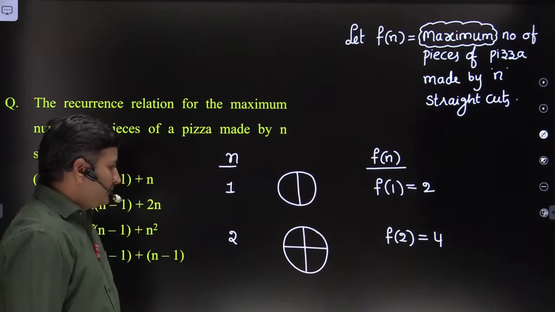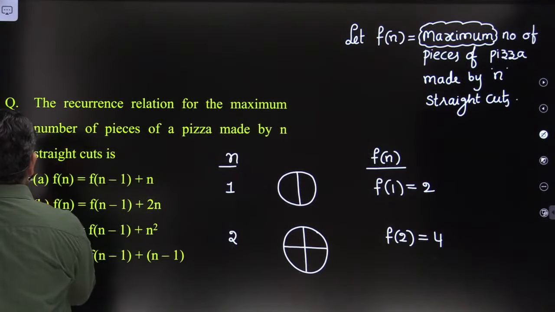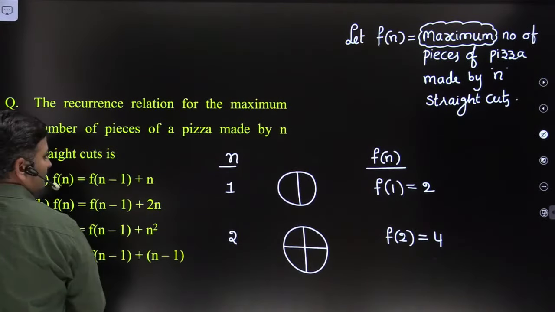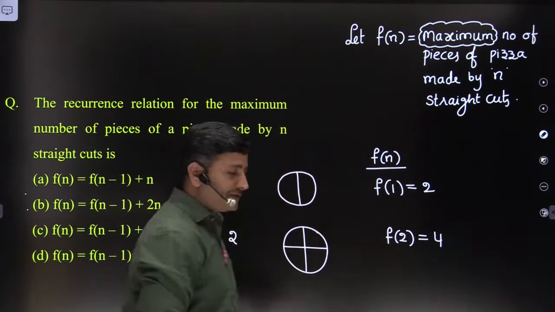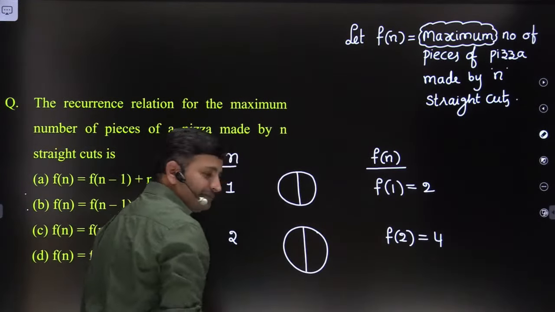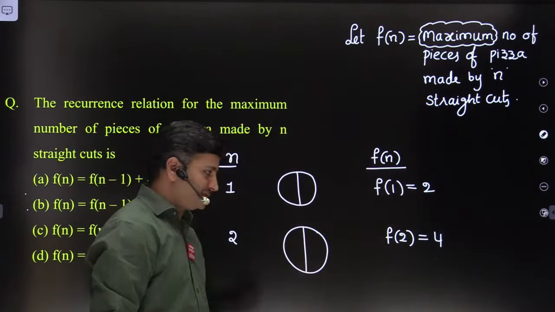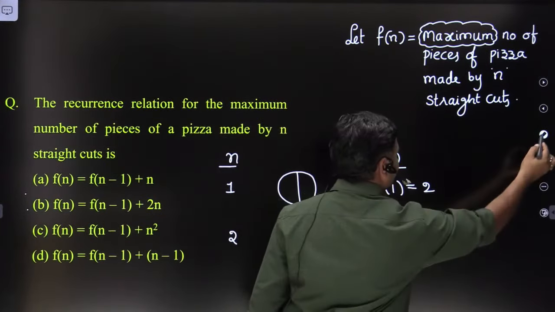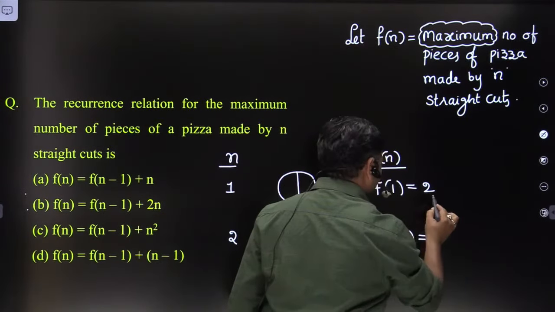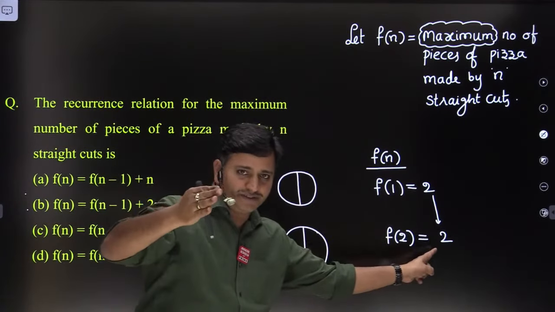The logic is here, friends. Just observe this once again. Earlier we had 2 pieces, that's why I'm writing 2 pieces as it is.